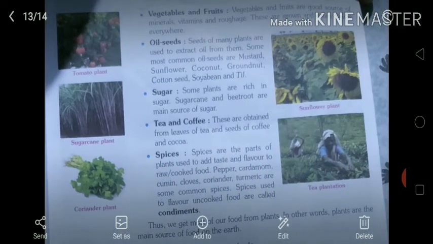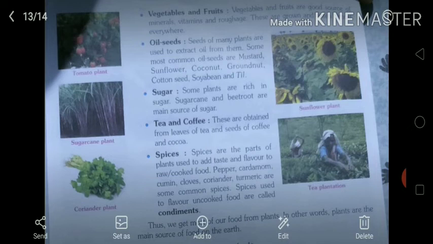Vegetables and fruits. Vegetables and fruits are good sources of minerals, vitamins and roughage. These are grown and eaten almost everywhere. Fruits and vegetables are very essential for us because they protect our body from different types of diseases. Roughage is indigestible fiber and it helps in proper digestion.